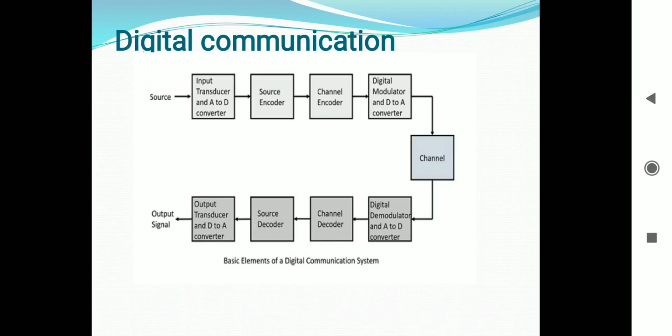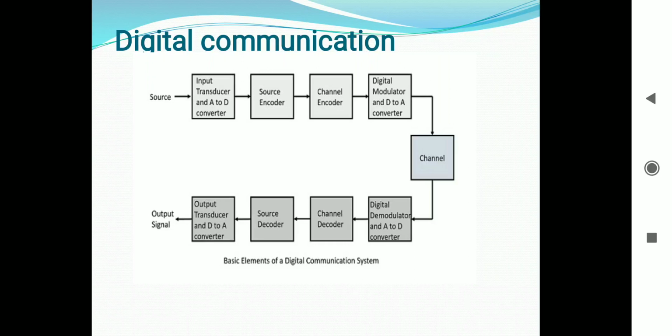Next block is the digital modulator. In the digital modulator, the signal to be transmitted is modulated by a carrier. The signal is also converted to analog from the digital sequence in order to make it travel through the channel or medium. Next block is the channel. The channel or medium allows the analog signal to transmit from the transmitter end to the receiver end.